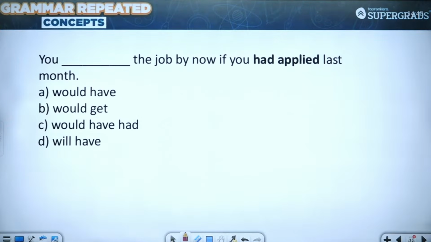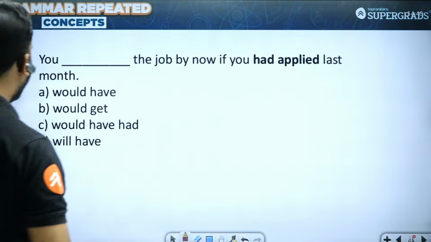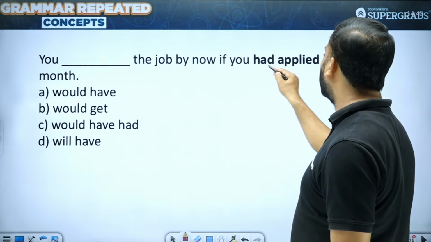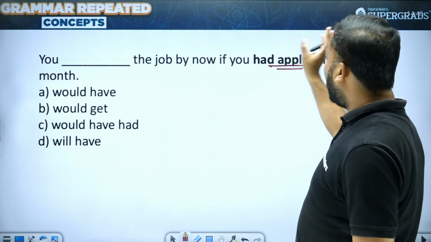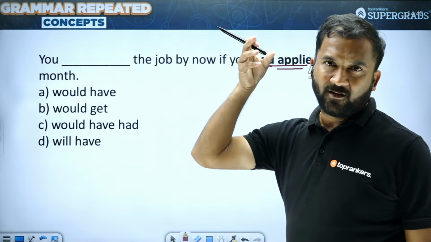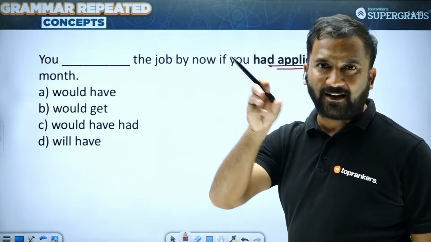Here is your next question. Similar conditional but on different lines. यहाँ पर आपको MCQ format, fill in the blank format में अगर ऐसा question दिखता है, how would you answer such a question? So you dash the job by now if you had applied last month. So conditional part ये है कि अगर last month apply कर दिया होता तो अभी job मिल जाता. So would plus have plus V3.